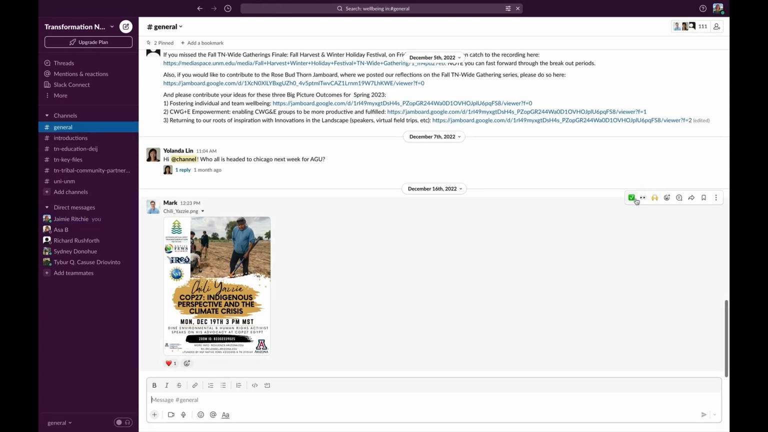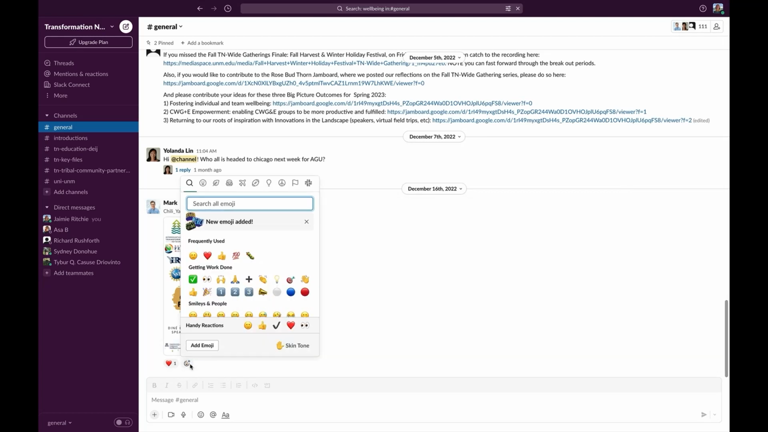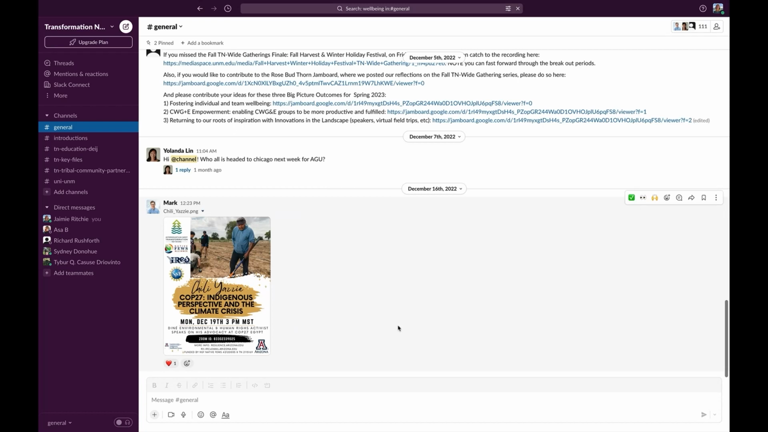Other things that are doable is adding a reaction, for instance. So here you can see someone's already added a reaction. In order to do that reaction, you can just click. You can also press add reaction, and it will come up with a list of emojis that you can use to react to a message, which is a way of responding without having to write or post anything yourself.